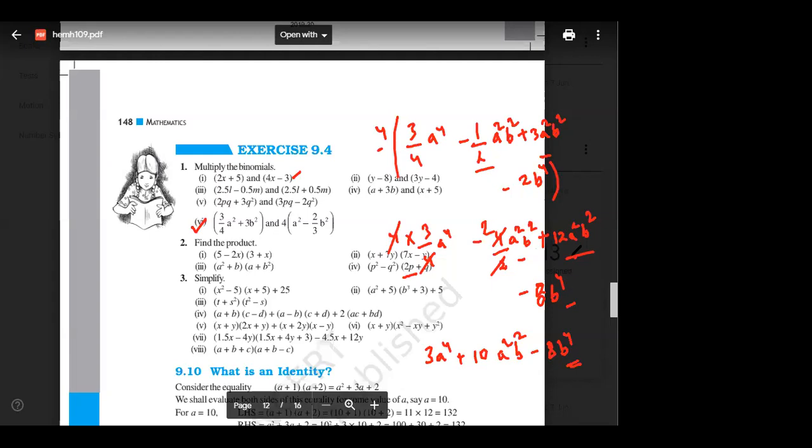You have 12 apples, someone took 2 apples, how many apples will be left? 10 apples. So that's why I'm writing 10. No issues, it happens sometimes. Okay, done. Gia, is it clear? Then I wrote this 3a power 4 and minus 8b power 4 as it is.